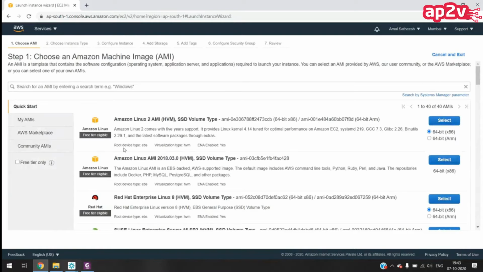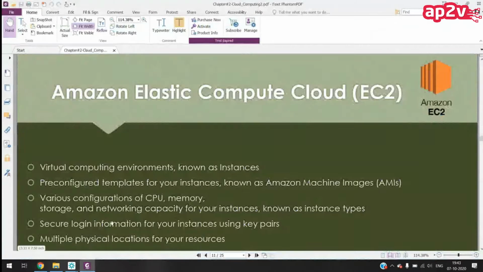Now, launching an instance is a step-by-step task. So we have to finish these 7 steps. And the first step is to choose an AMI. What is AMI? Amazon Machine Image. What is the use of AMI?